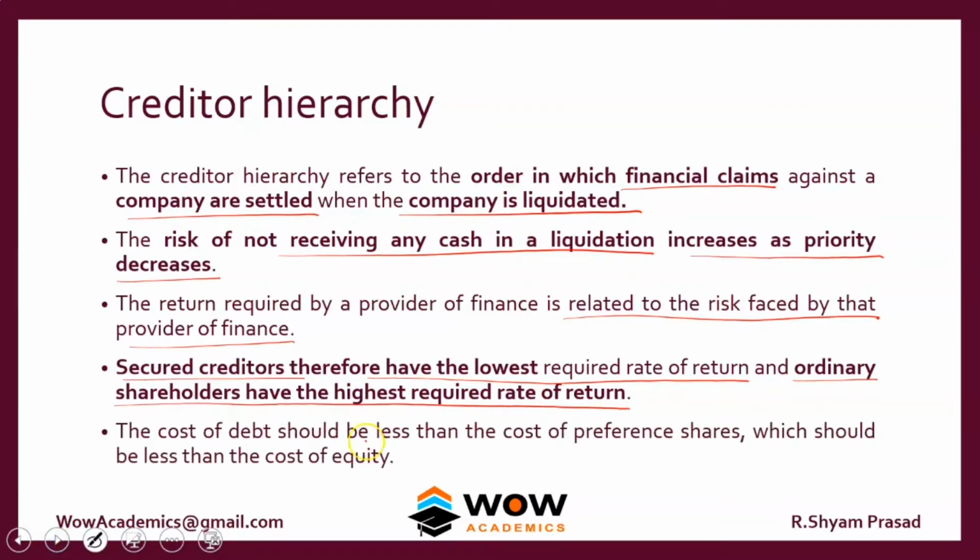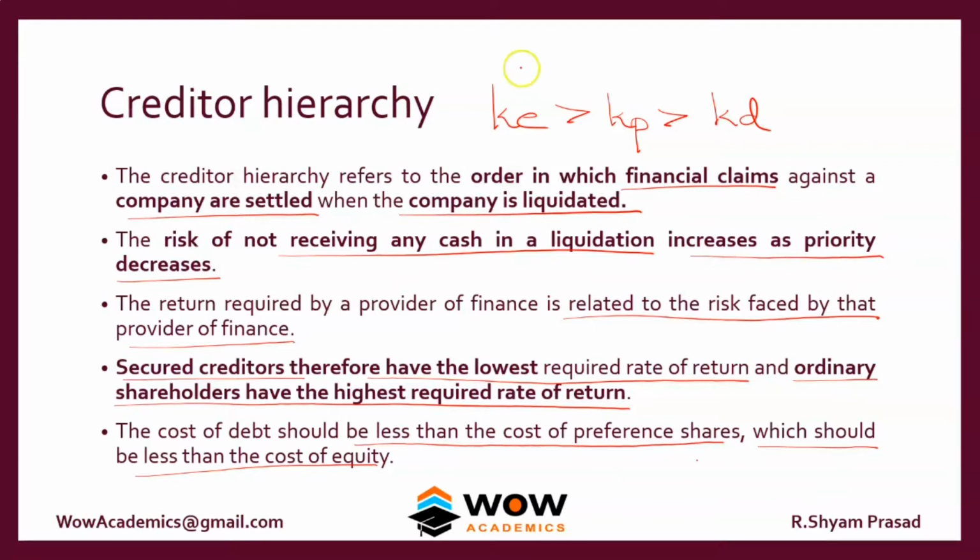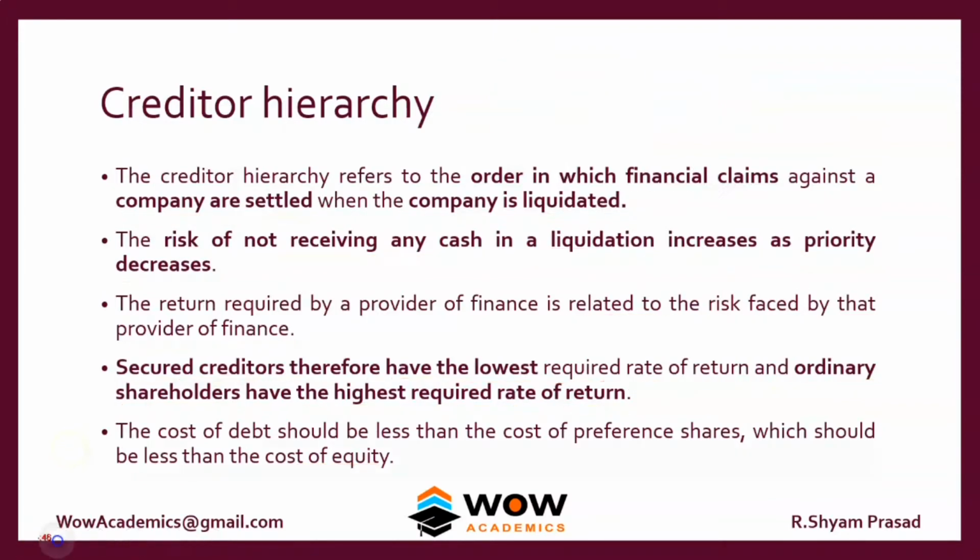The cost of debt is less than the cost of preference share, which should be less than the cost of equity. So we can write it like this: KE, which refers to the cost of equity, is higher than KP, the cost of preference share, but KP is higher than KD, the cost of debt. Because equity takes the highest amount of risk, preference shareholders take a lower amount of risk, and still smaller risk is taken by the debt holders. So this is how risk and return are related.